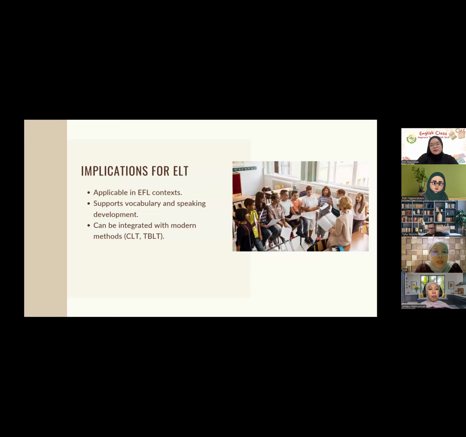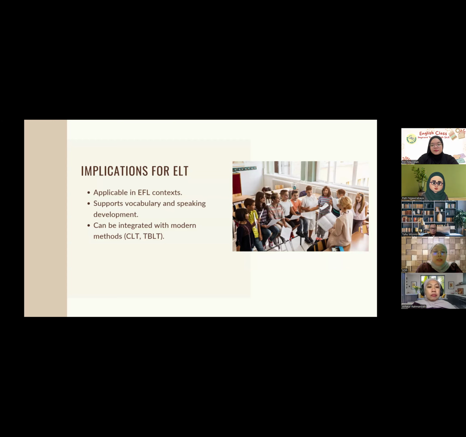There are three implications for ELT. The first one is applicable in EFL context. This approach works well in EFL classrooms where students do not use English in daily life. It helps create opportunities for students to practice English in class so they can still develop their skills even with limited exposure outside.